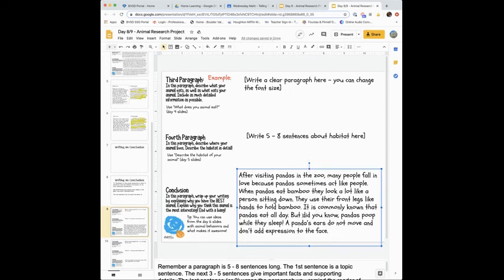A panda's ears do not move and don't add expression to their face. Either I don't need it or maybe I need to explain why I'm thinking about that. Many people think pandas are adorable. That means super cute.